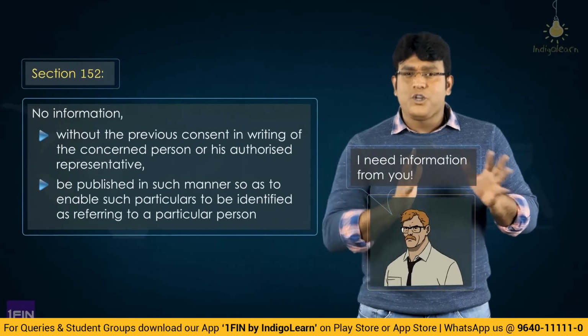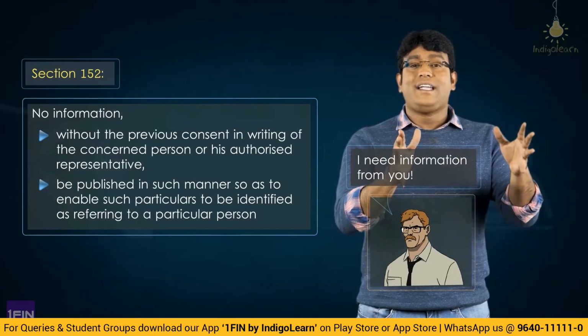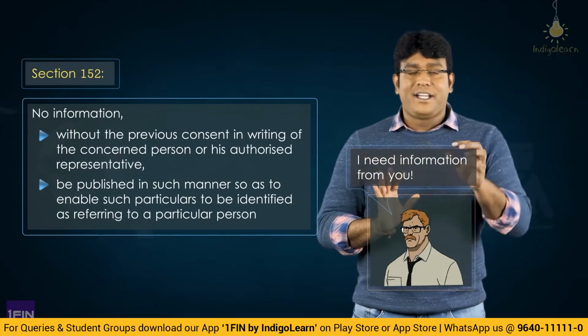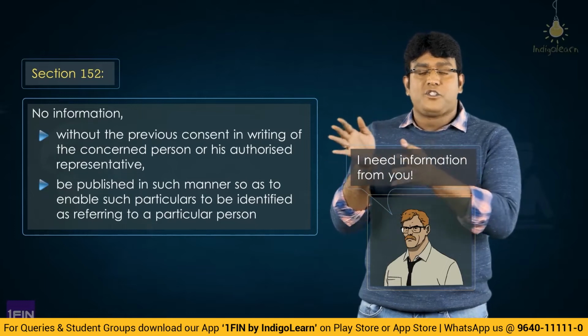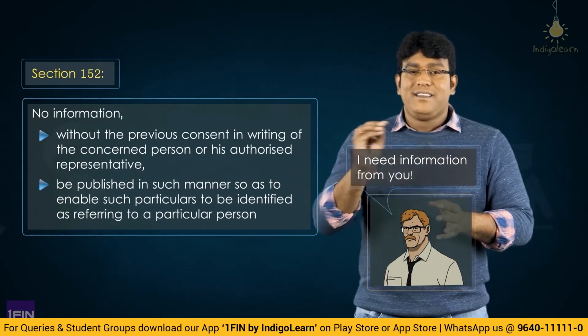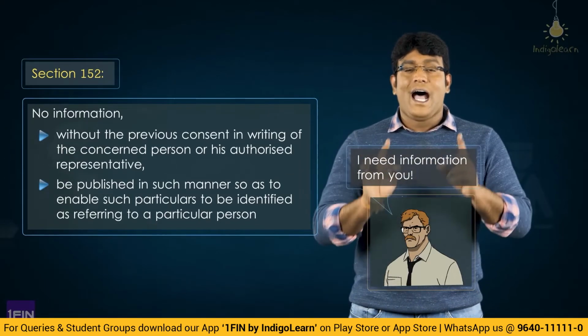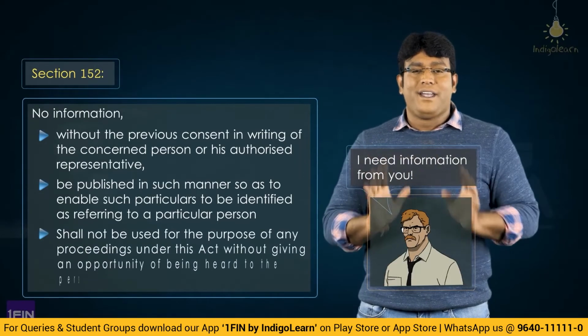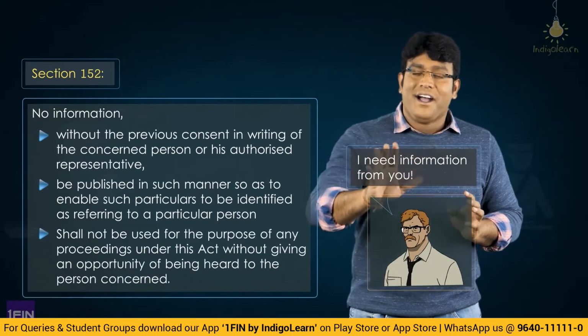In that case, my dear friends, the commissioner or the person who collected that information is under an obligation to ensure that he does not disclose that data in such a manner that it specifies that it pertains to Mr. X. And moreover, the data cannot be disclosed unless the person is given an opportunity of being heard.